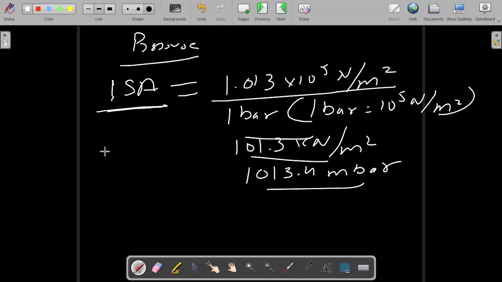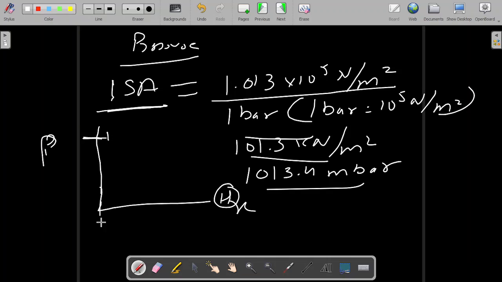Now how does it vary with the height? I'll take the x-axis as height, and here the pressure. At ISA, at 0 kilometer, or sea level, the pressure is this 1.013.